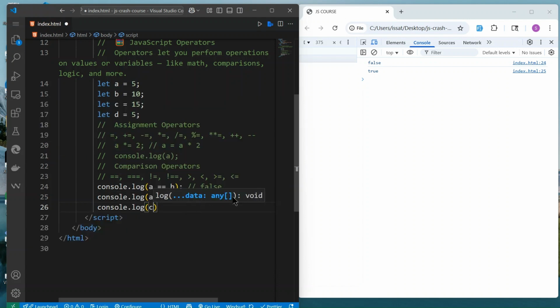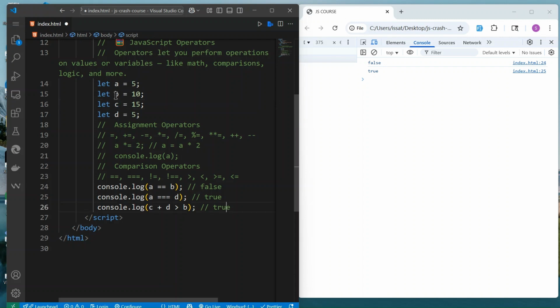Console.log C. If C is not equal to D, but we can combine all of them. If C plus D is greater than B. So we take C, plus D, so that will be 20, is greater than B. B is 10. So the answer is true.